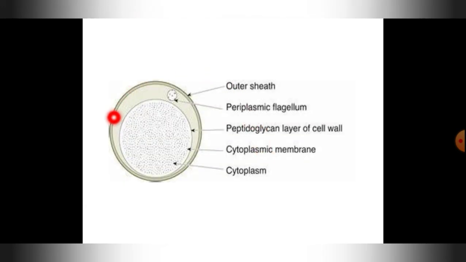So this is the structure of the spirochete bacteria. Here you can see the outer sheath. And this is the flagellum, and inside that you have a peptidoglycan layer of a cell wall, and then you have the cytoplasmic membrane, and inside that you have the cytoplasm.